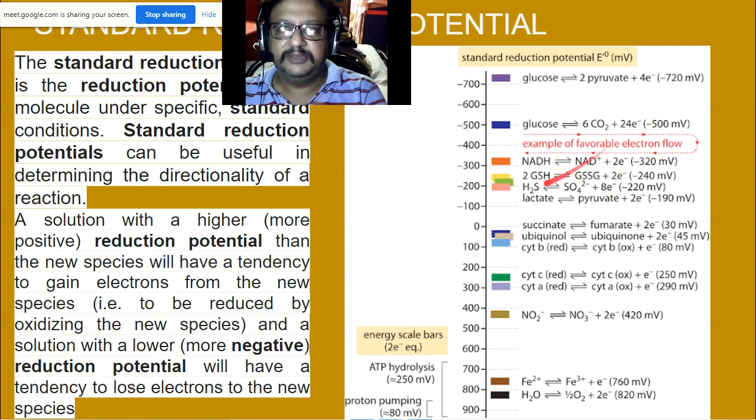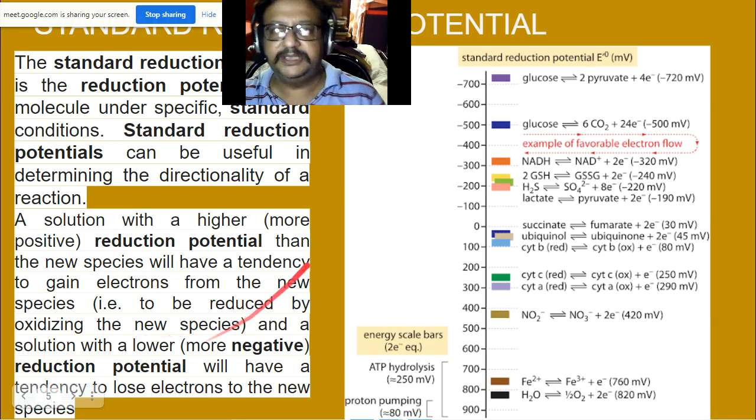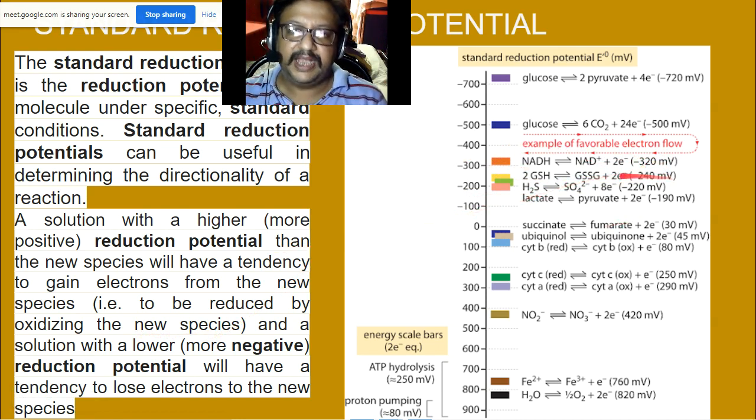So glucose has the greater, higher reduction potential, and it will give more electrons, and NAD plus will accept more hydrogen.